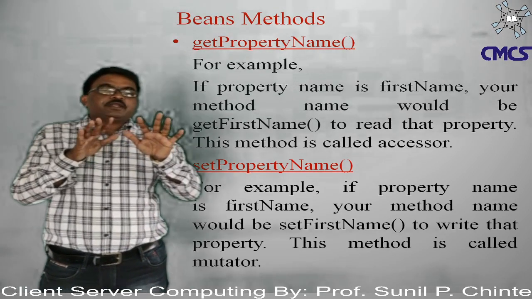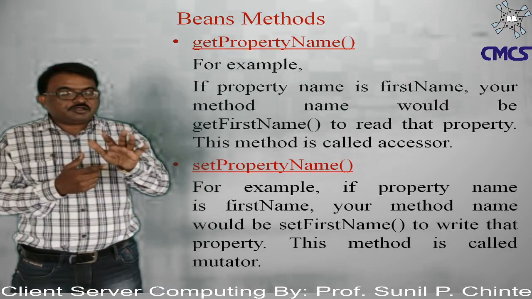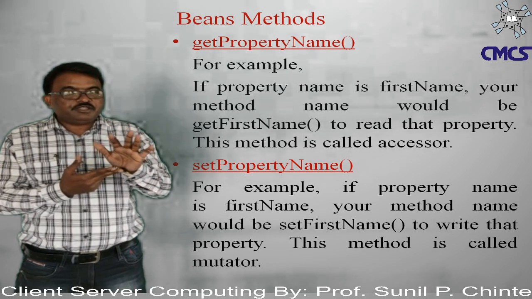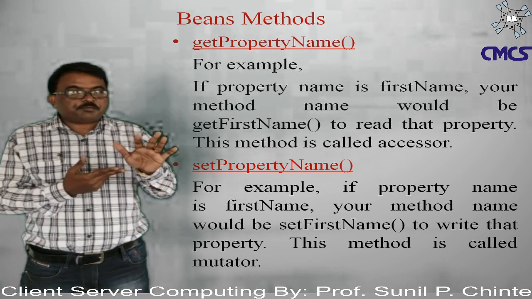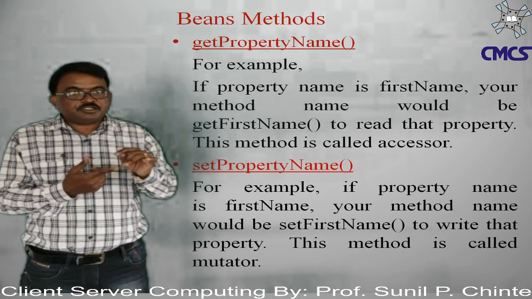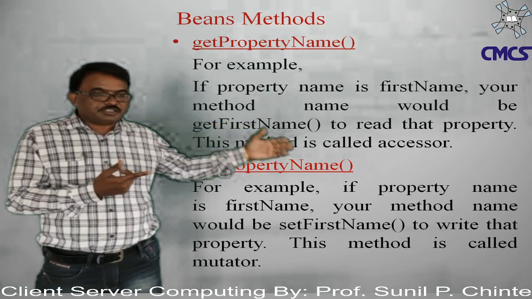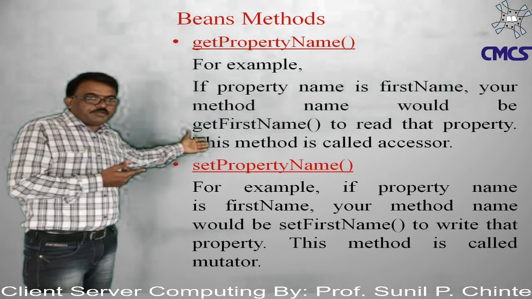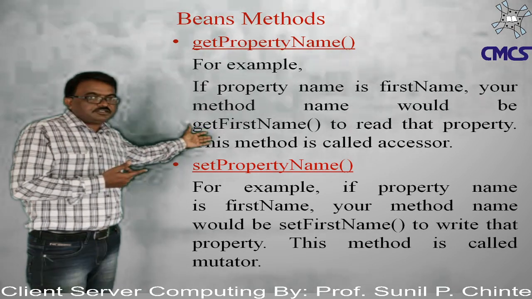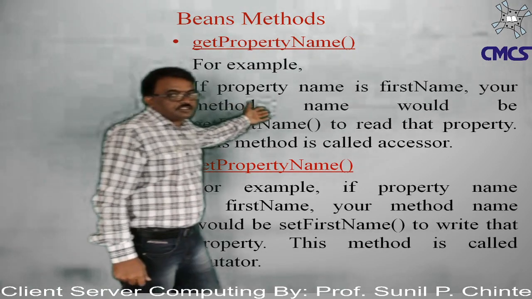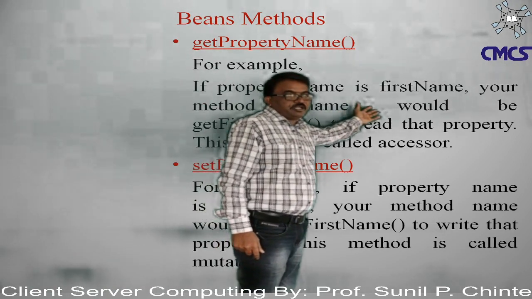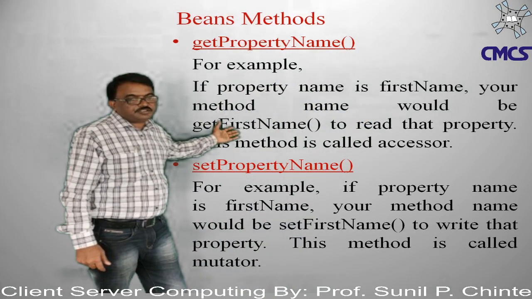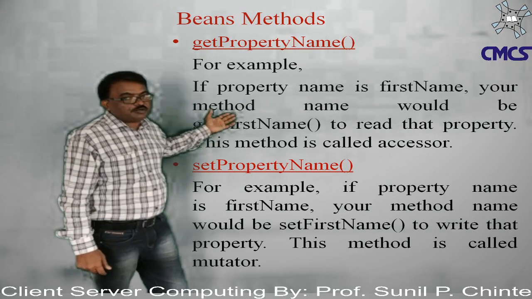If you want to set or get the first name of a student, that time we use the first name. If the property name is firstName, your method name would be getFirstName. Here is how we can write the getter method if the property name is firstName: getFirstName, that is the getter method of the bean.